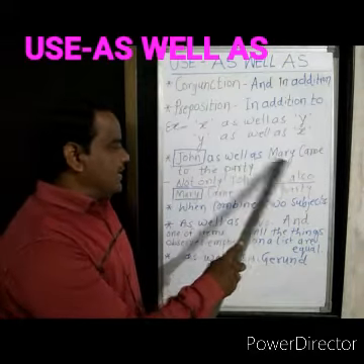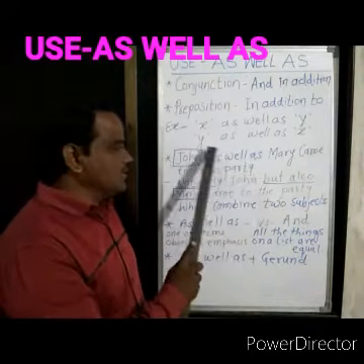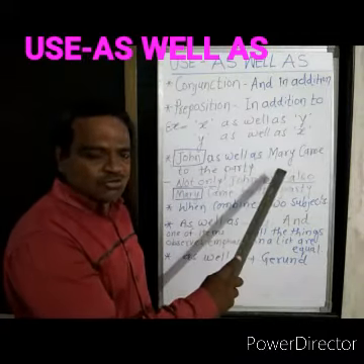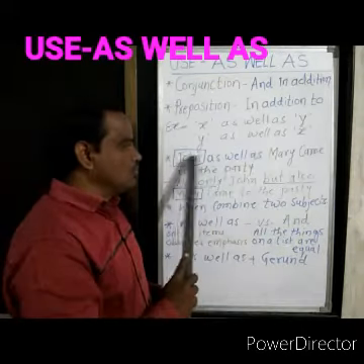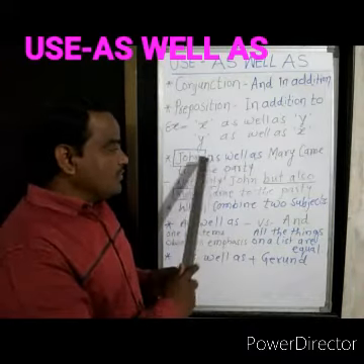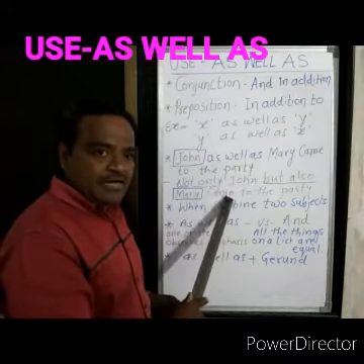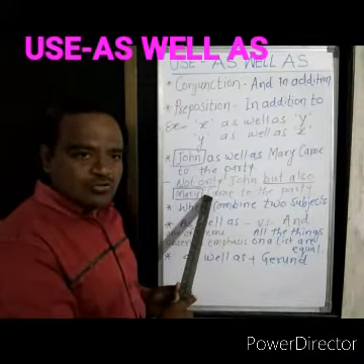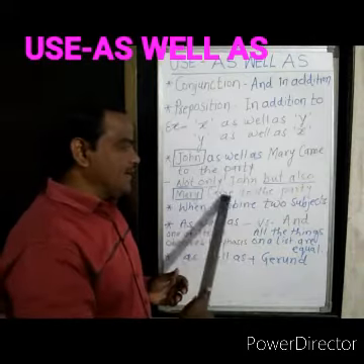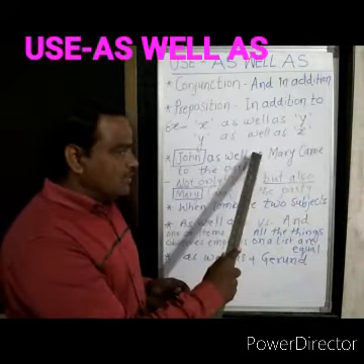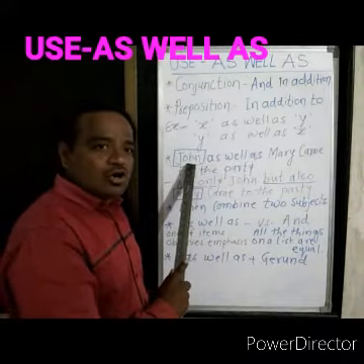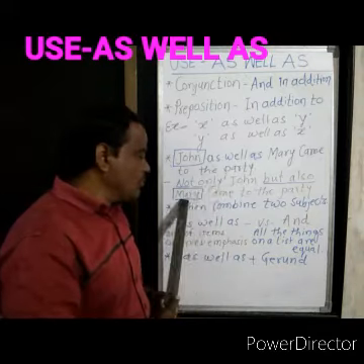John as well as Mary came to the party. That means in this sentence, John and Mary are the subjects, the nouns. We join those two nouns with "as well as", and we can also join them with "not only John but also Mary came to the party". But what is the difference here?